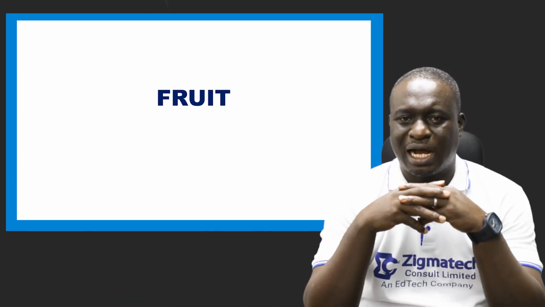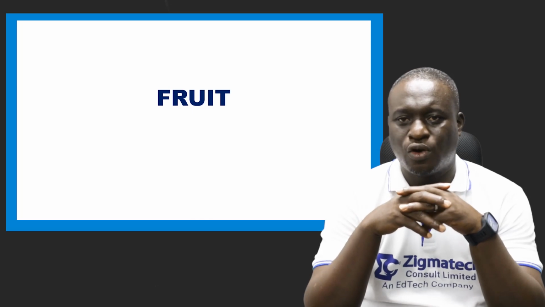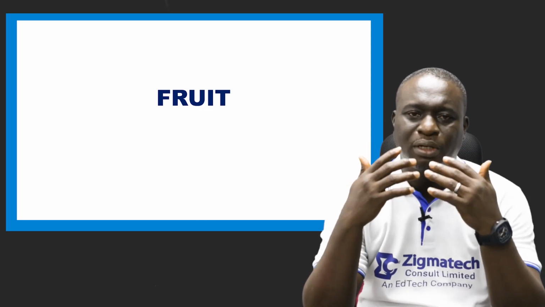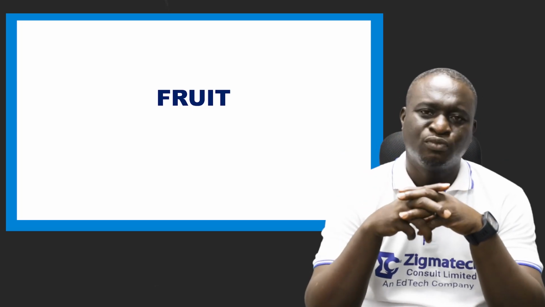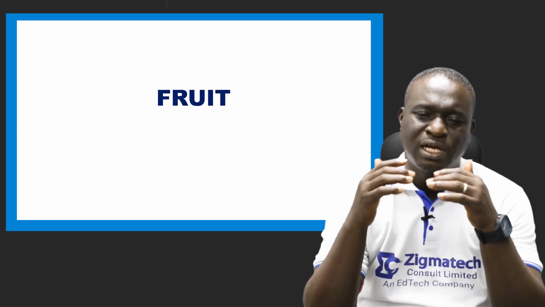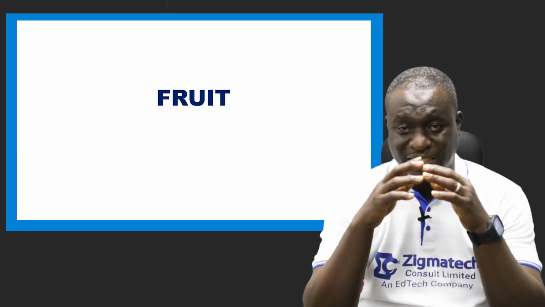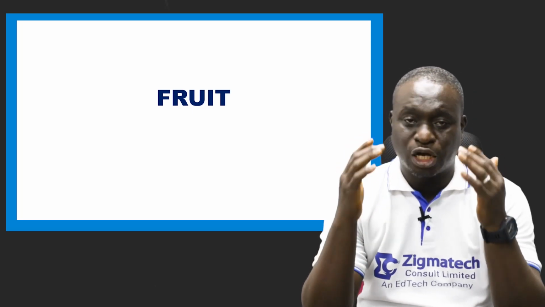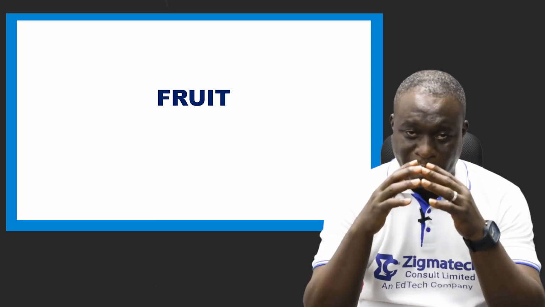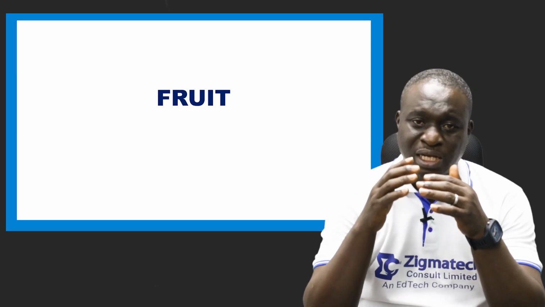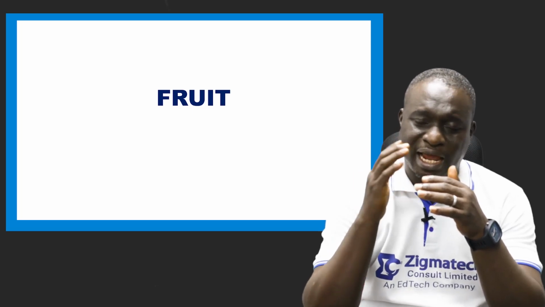And we said after fertilization has occurred, the ovules develop and become a seed, while the ovary after fertilization develops and becomes the fruit. And I told you that the fruit contains a seed and the seed contains an embryo.